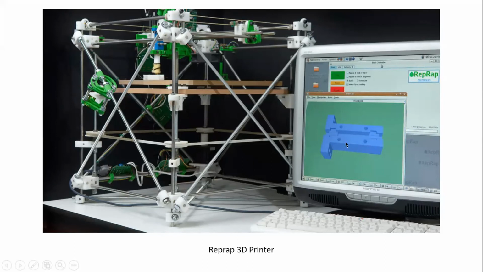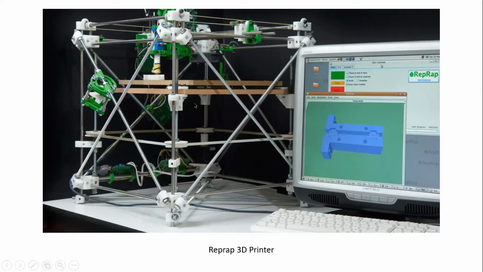a digital model here. Can you see it? Yes, sir. On the computer, we have a digital model of the 3D object we want to print. And then this is to be printed using this 3D printer, which is on the left side here.